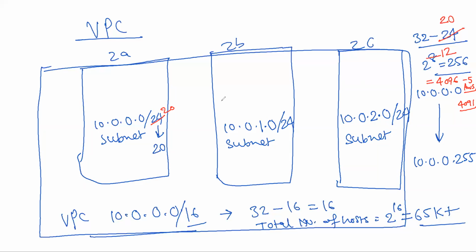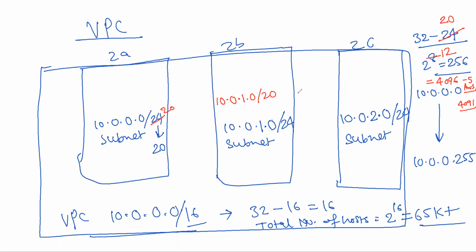So what will be the next IP here? Who can tell? Will it be 1 here? Will it be like this? Possible?